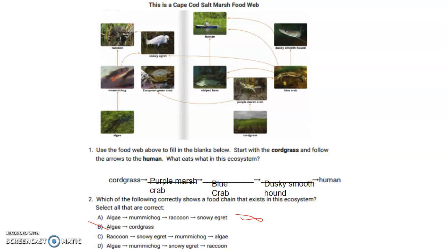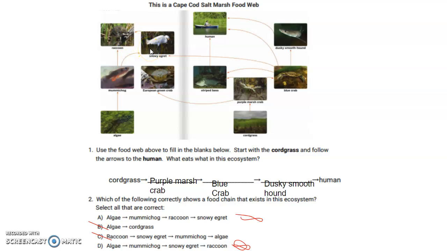C, raccoon, snowy egret, mummichog, algae. Well, I remember that in the book it did mention how producers usually start off your food chain, and a raccoon isn't a producer, it is a consumer. D, algae, mummichog, snowy egret, raccoon. Now, once again, by just looking at it, that could be a possibility. So I'm going to look back at my 2 possibilities. Now I have algae, mummichog, raccoon, and snowy egret, and D shows it where I have snowy egret then raccoon.